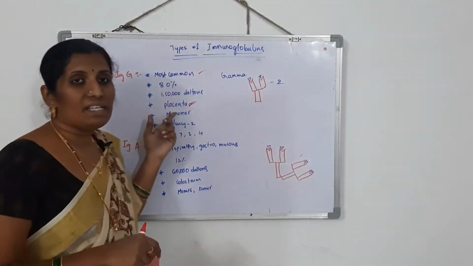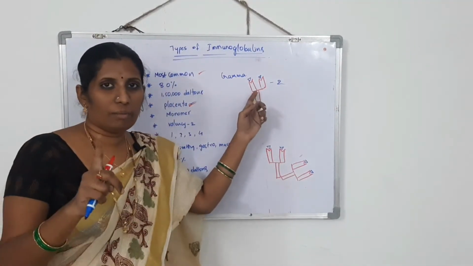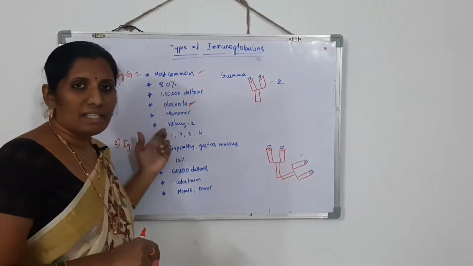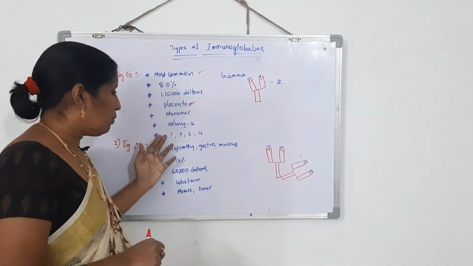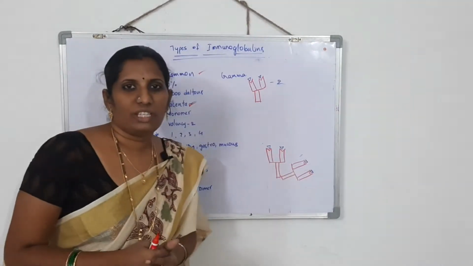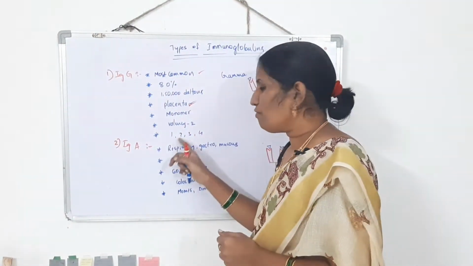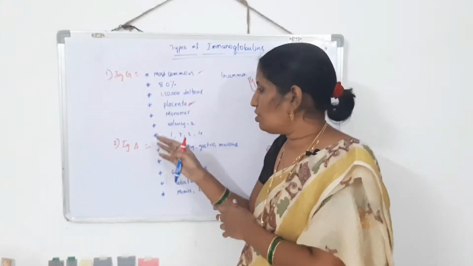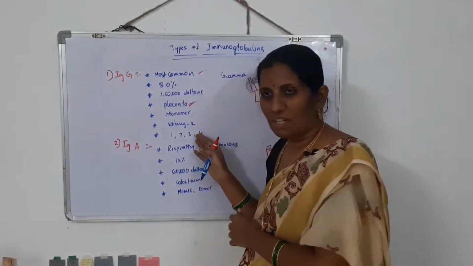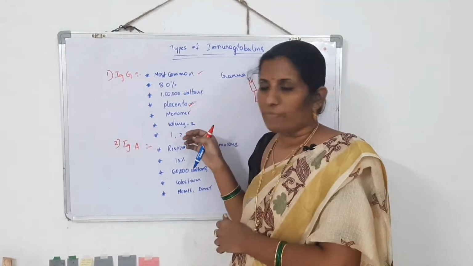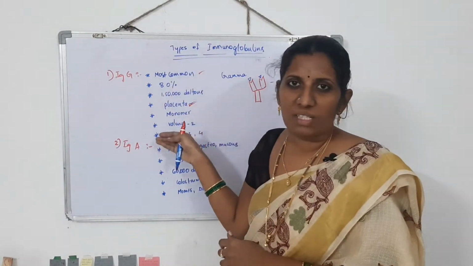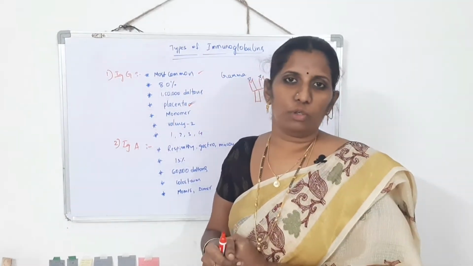It is a monomer, that is, it has only one molecule, and its valency is 2. And these IgG immunoglobulins are again of 4 subtypes, Nana: IgG1, IgG2, IgG3 and IgG4. Okay, Nana, this is a very brief description about the IgG immunoglobulins.